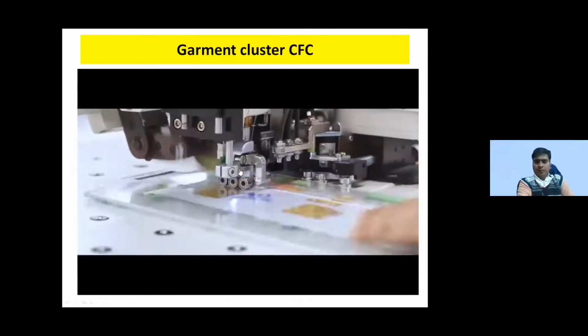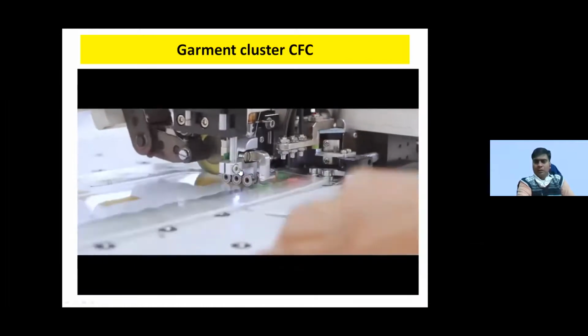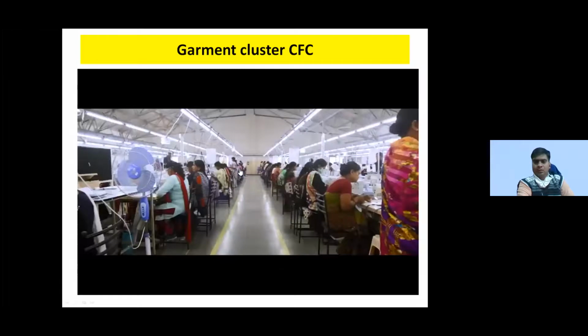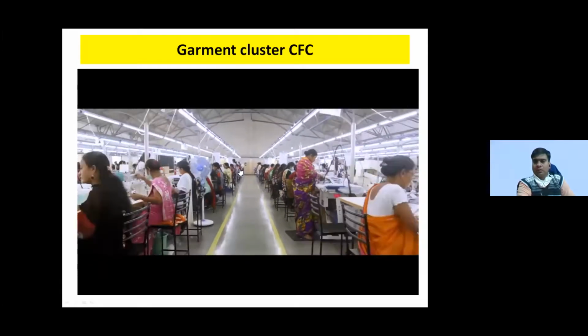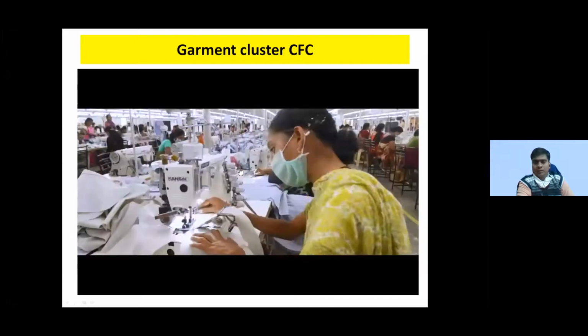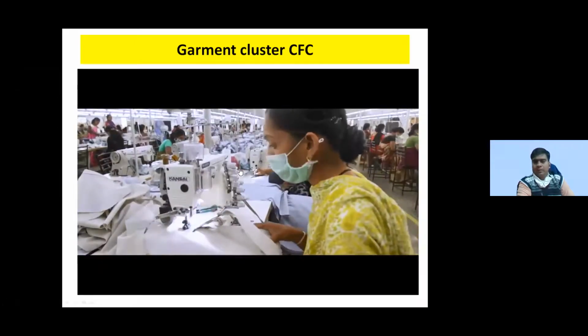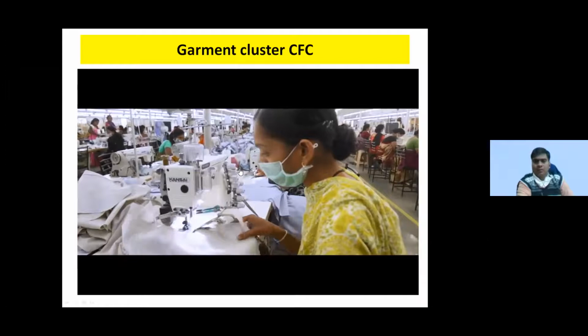It is a garment manufacturing unit where all the garments are manufactured: shirt, pant, salwar kameez, and all that. All these garments are manufactured in these garment clusters.